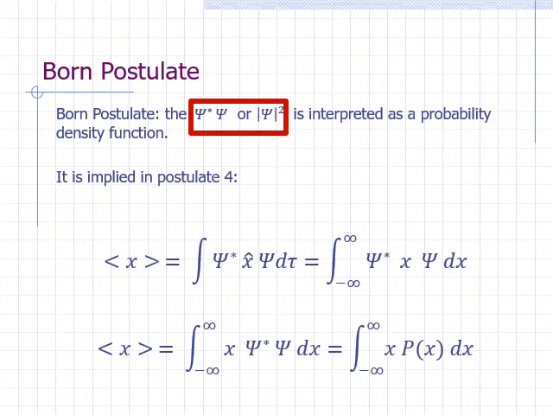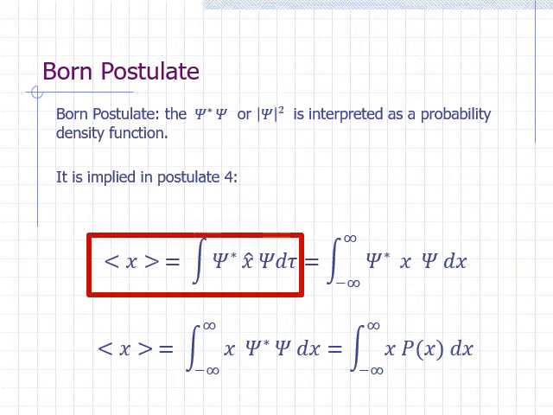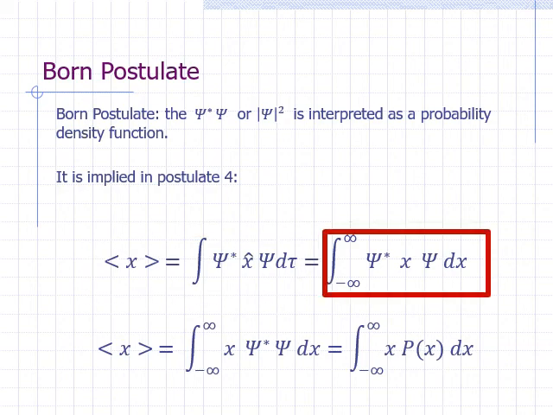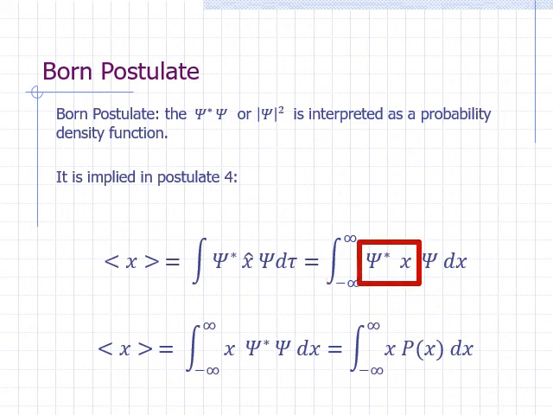Let's take a look at the expectation value for the location of a particle along the x-axis. Based on postulate 4, the formula would be integral over all space of psi star times x hat applied on psi. But x hat is just a multiplicative operator, so we can also write the integral as integral of psi star times x times psi. Note that here we've replaced our abbreviation of the integration variable. We now explicitly specify that we are integrating with respect to x from negative infinity to infinity. Since multiplication is commutative, we can switch x and psi star.